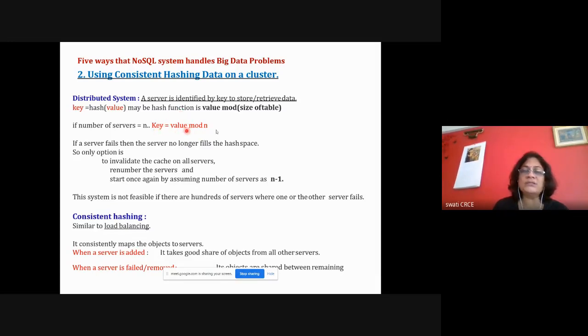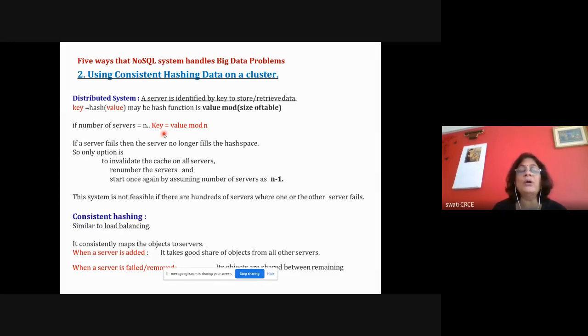All the servers are numbered. Like if there are three servers, the servers are numbered as 1, 2, 3. And then suppose you want to store the value, then you apply some function on the value mod n, that will give you a key that is in the range of 1 to 3. And then for that range of 1 to 3, that key will be stored on one of the machines. That particular value will be stored on that particular machine.